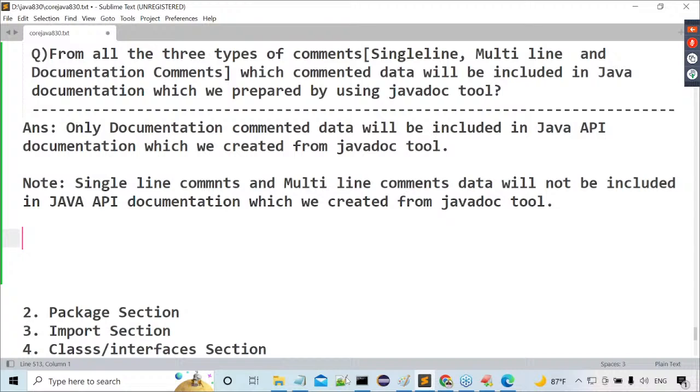Finally, which comments are included here? Only documentation comments we have to include. Other comments are not going to be included. But if you want to include that other comments data in the API documentation, we have to go for annotations. There is a separate topic, annotations, where I will discuss it. But as of now, this is the meaning of API documentation and the Javadoc tool.